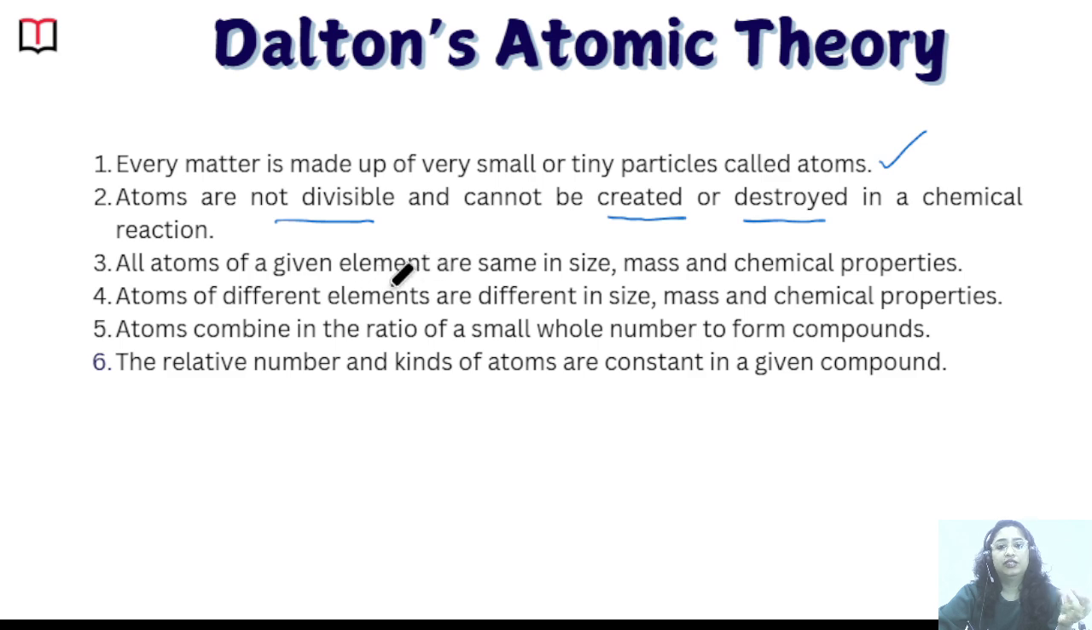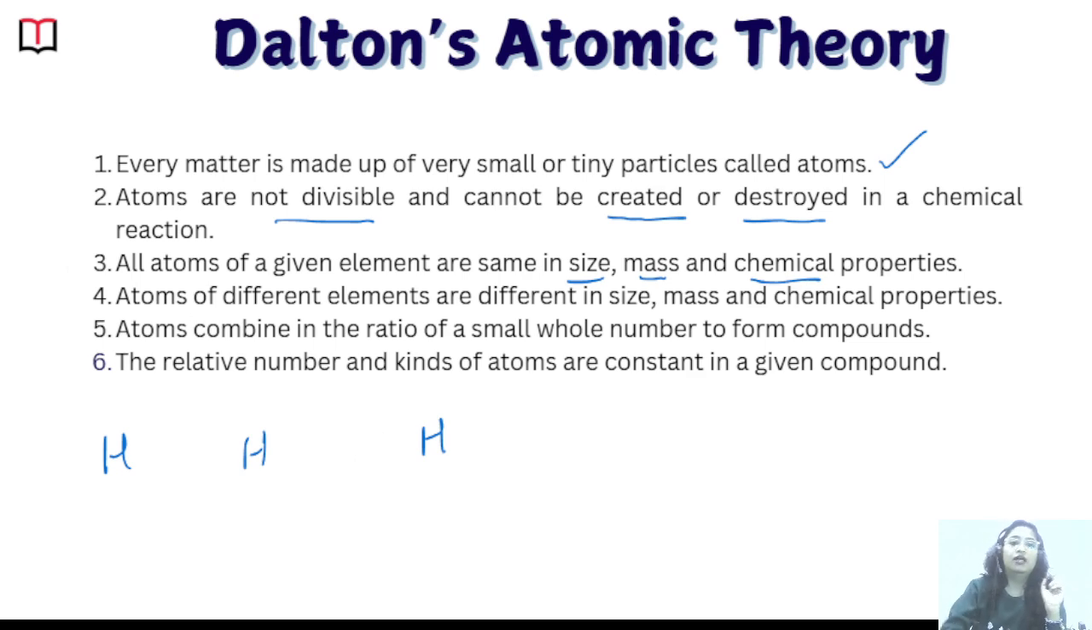All the atoms of a given element have the same size, mass and chemical properties. For example, I have a hydrogen atom. Now you also have a hydrogen atom. Any other person also has a hydrogen atom. So my hydrogen atom, your hydrogen atom, any other person's hydrogen atom is going to have the same size, same mass and the same chemical properties. So for a particular element, that is hydrogen, all the atoms are going to have the same size, same mass and the same chemical properties.